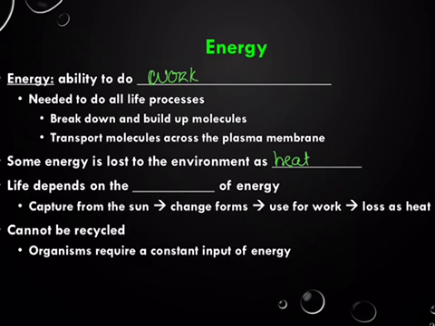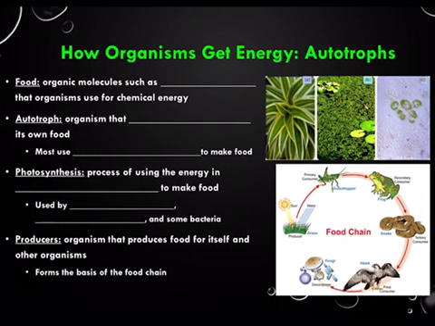Life depends on the constant use of energy. Since energy cannot be recycled, life depends on the flow of energy. It goes from the energy from the sunlight, it changes forms. This is during photosynthesis. We use it for work, and then some gets lost as heat in the environment. So organisms are required to have a constant input of energy. That's why us humans, we need to constantly eat.